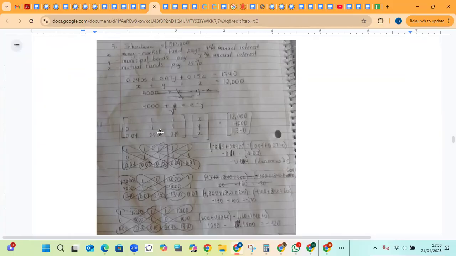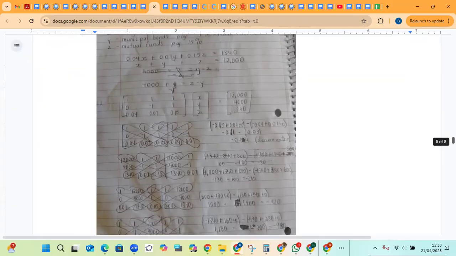You have the 3 by 3 matrix, x, y, z, and the column matrix with the constants. You find the determinant of the original matrix by applying the augmentation method. Here we get negative 0.14. You do the same for x. You remove the coefficients of x, replace them with the constants, and that is what was done.